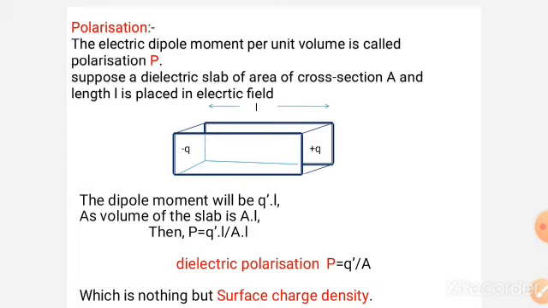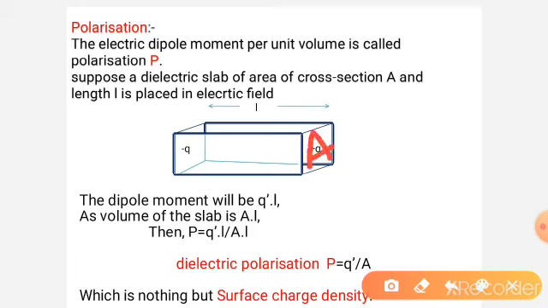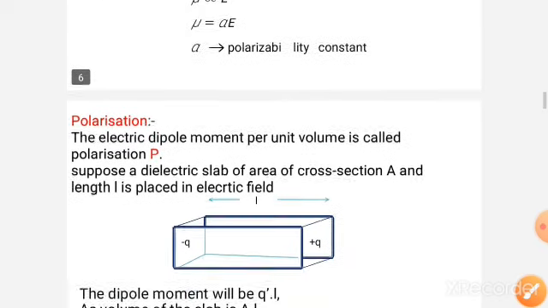Next, what is meant by polarization in terms of surface charge density? Suppose we take a dielectric slab. This is a dielectric material. It has cross-sectional area A, and this is placed in an electric field.